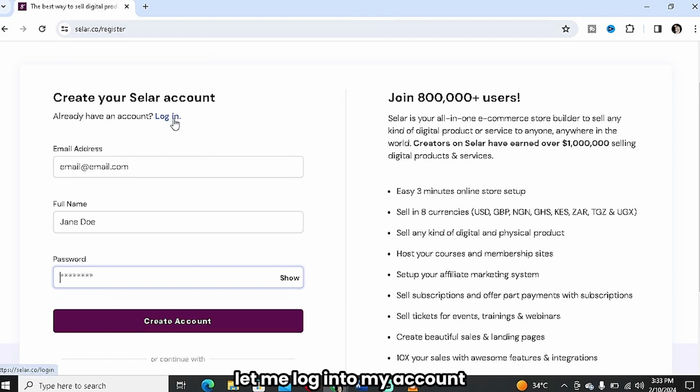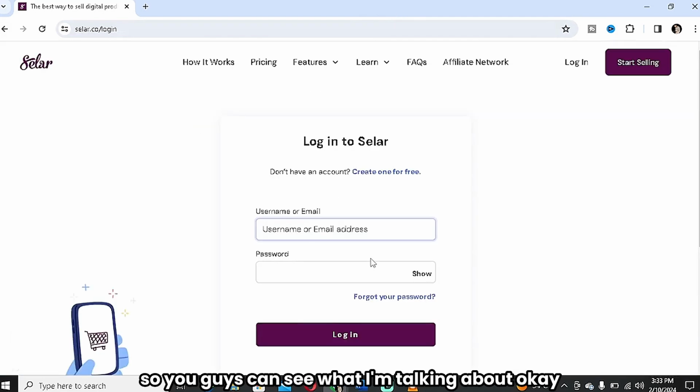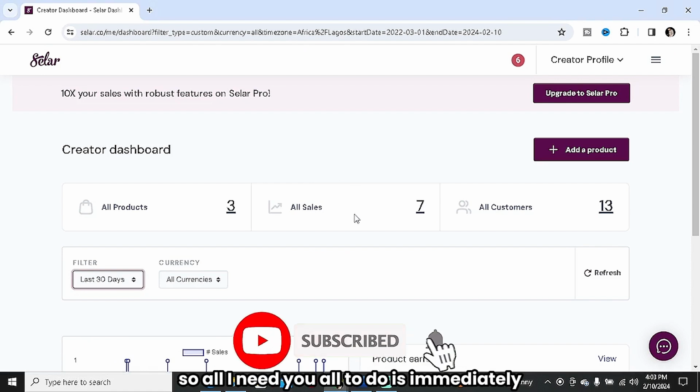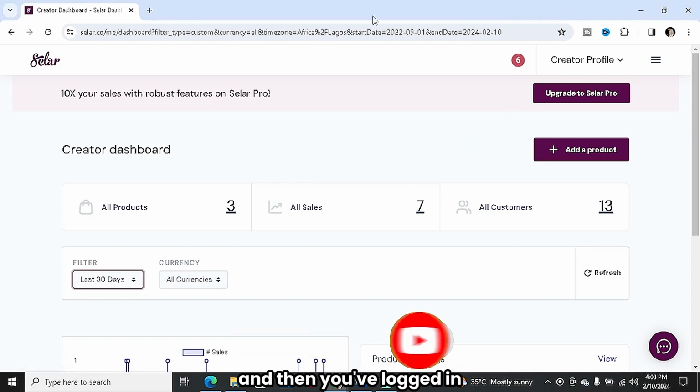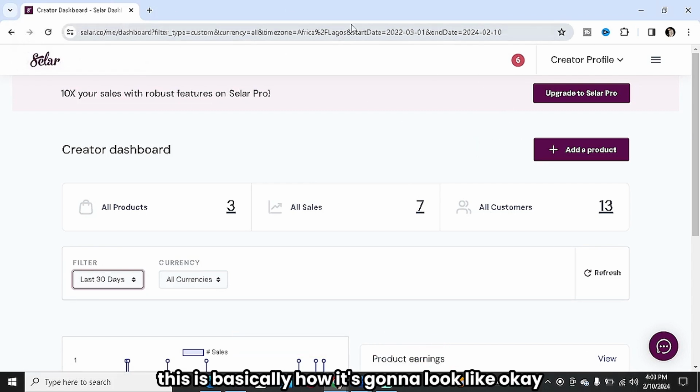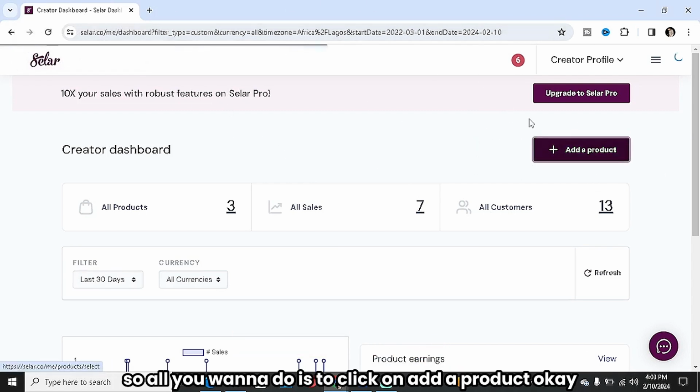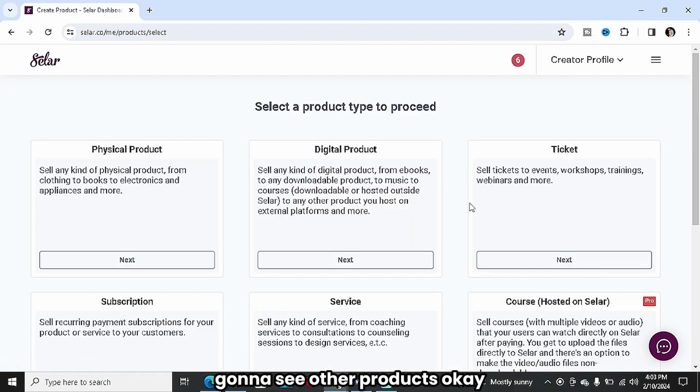Let me log into my account so you guys can see what I'm talking about, okay? And I'm inside my account. So all I need you all to do, immediately you've created your account and logged in, is this. This is basically how it's going to look, okay? So all you want to do is to click on add a product, okay? You're going to see add a product.